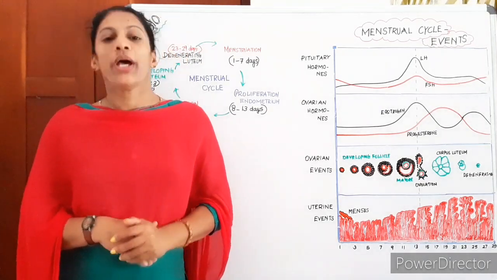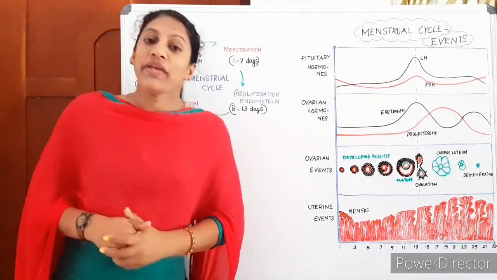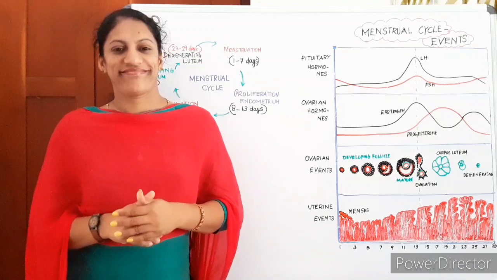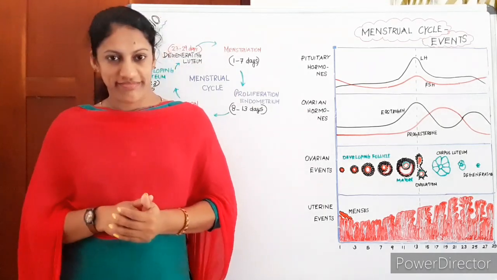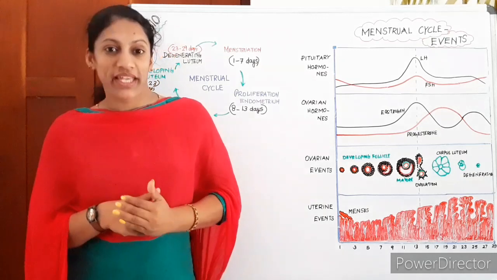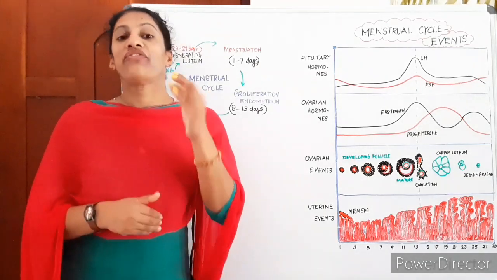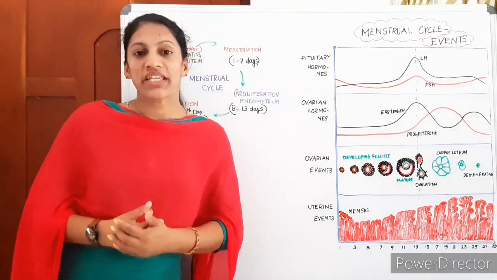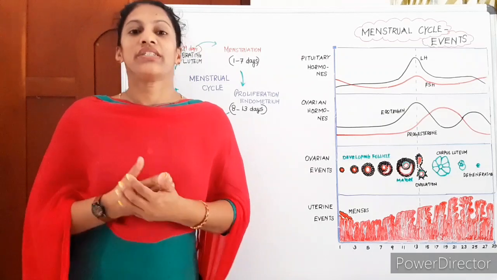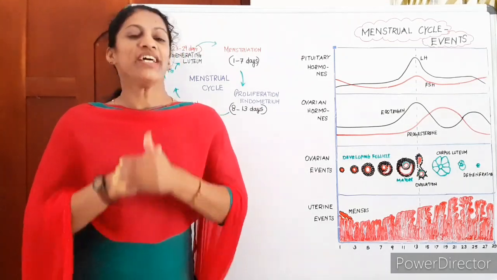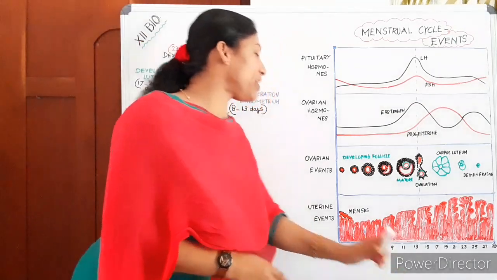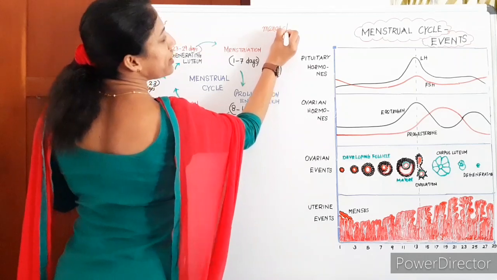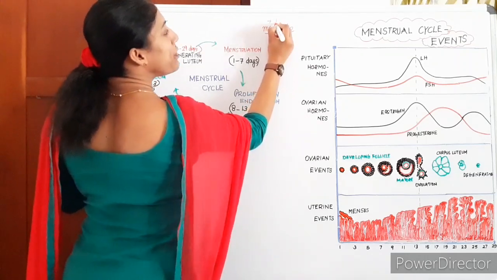Before heading to that, let me ask you, when does menstruation begin? You know, menstruation begins in puberty. The first menstruation, the starting of menstruation in puberty, is known as menarche. So the first menstruation, the beginning of menstruation during puberty, is called menarche.